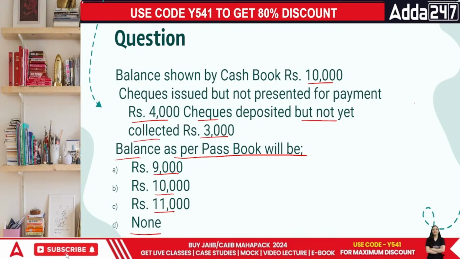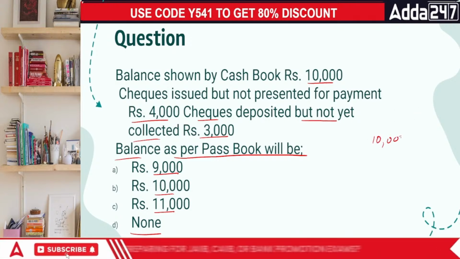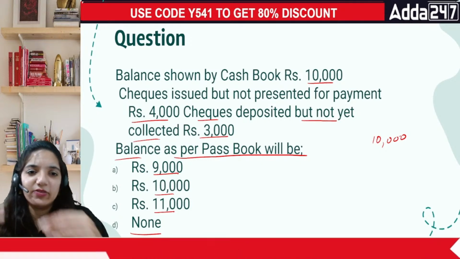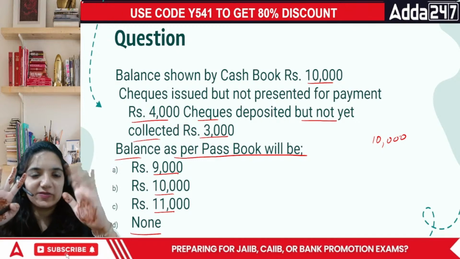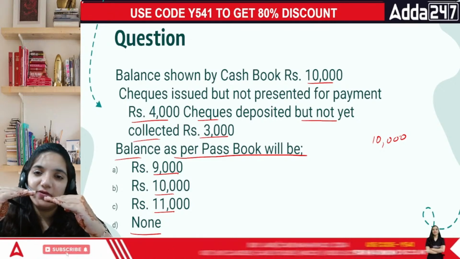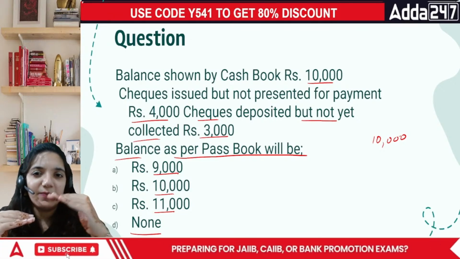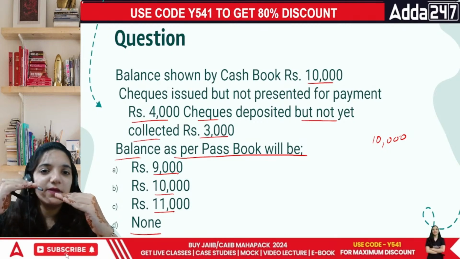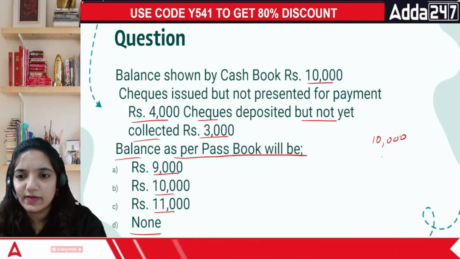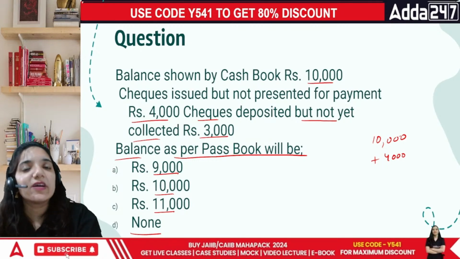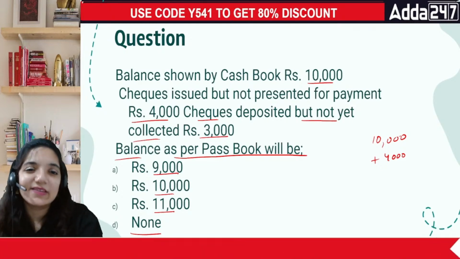Okay, the balance shown in the cash book is 10K. The check issued but not presented for payment. What do you mean by this, everyone? A check is issued. From my side, I thought that the check is issued. So this is the cash book, this is the passbook. The cash book says the check is issued but not presented for payment. I thought the check is gone but the person didn't come. And the passbook is like, what? Nobody came to take the money out. So in this case, what will we do? We will come back to that 10, plus 4,000 rupees. Basically, I will do whatever the passbook is doing so that we can reconcile. That is how we reconcile, everyone.